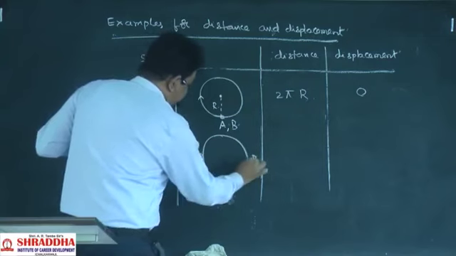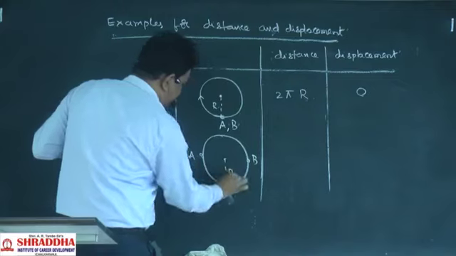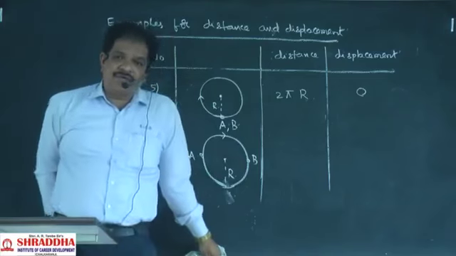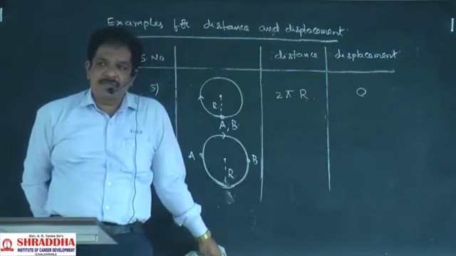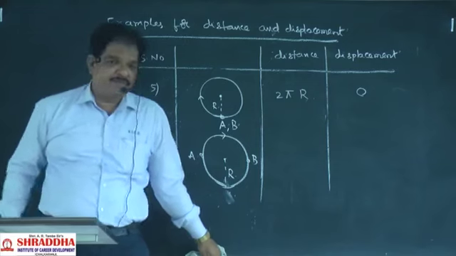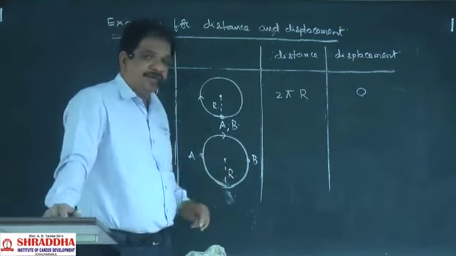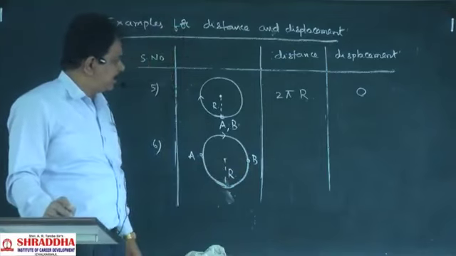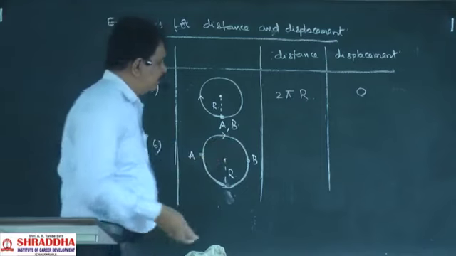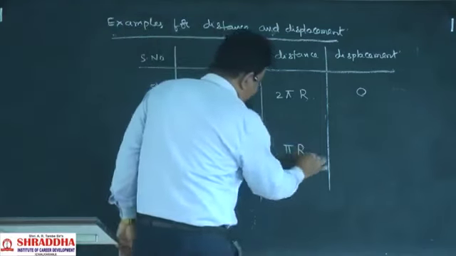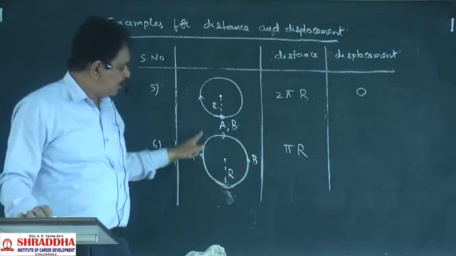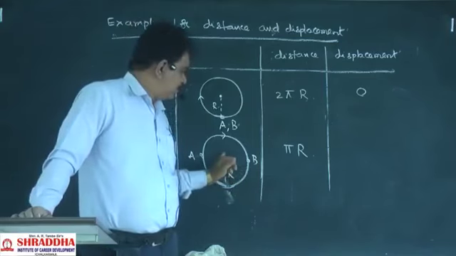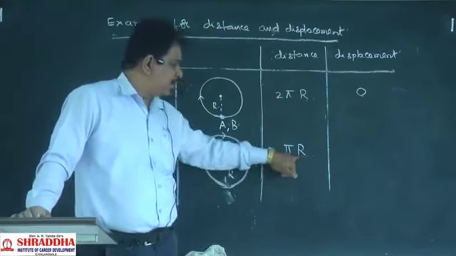In this example, A, B, same radius R in all cases. Body started from the point A. After making half rotation, it came to the point B. What is the distance and what is the displacement? Distance means half, so this value is equal to pi r. The total will be 2 pi r, and in that, half will be pi r.